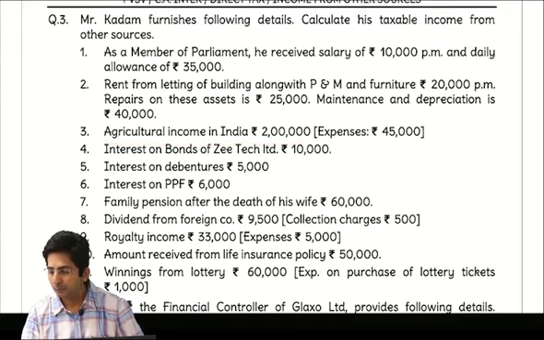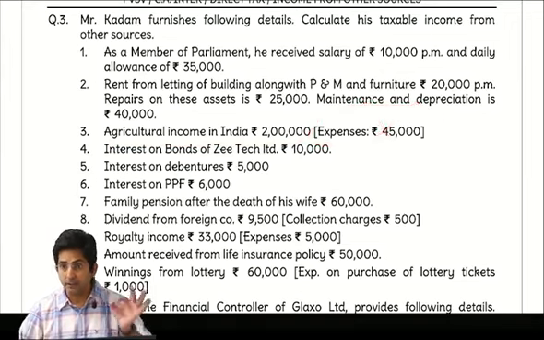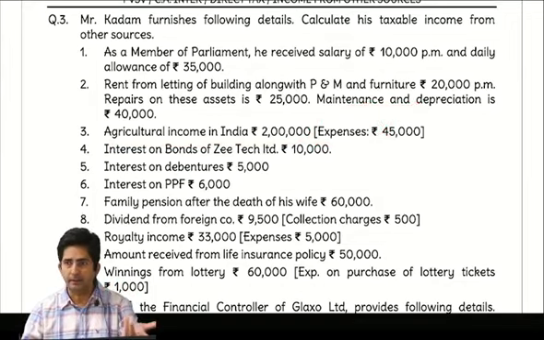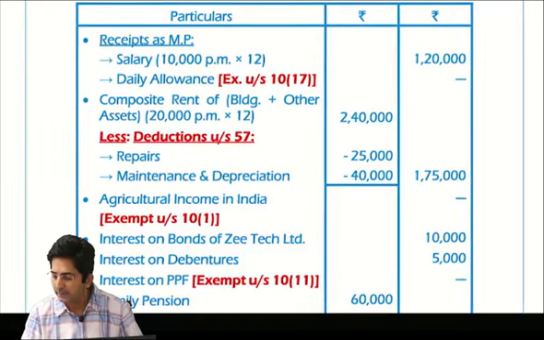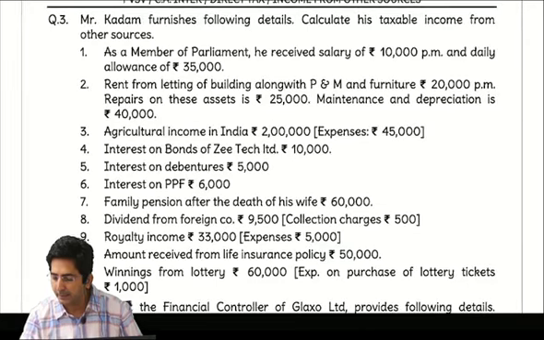It is exempt. So what to do with the expense? Ignore. What is our rule? Taxable income, deduct the expense. Exempt income, ignore the expense. So this is exempt income, so ignore the expense. This will directly come as dash in the outer column. Okay. Exempt under section 10(1).